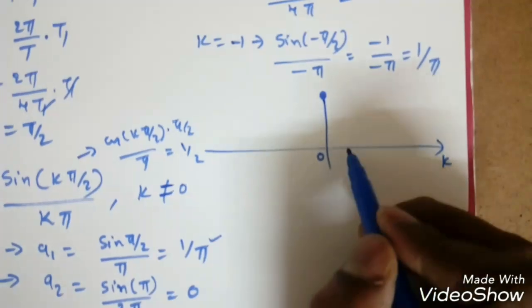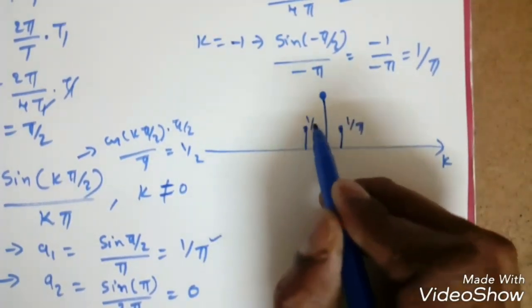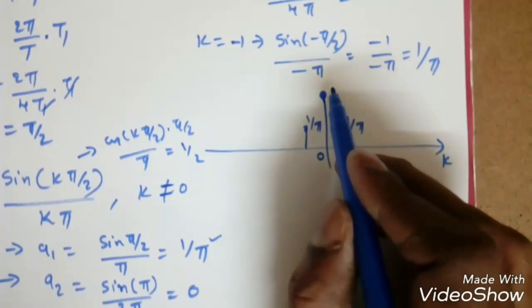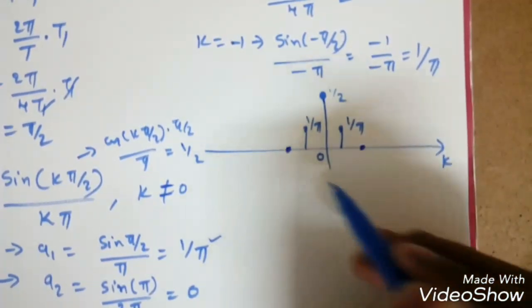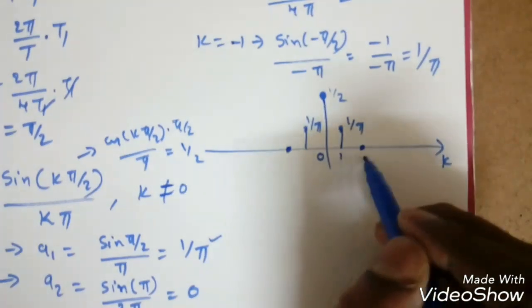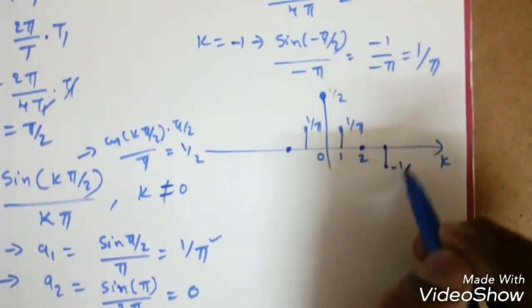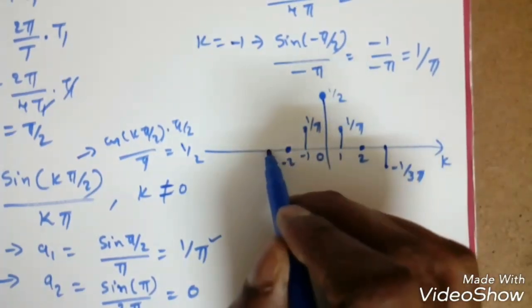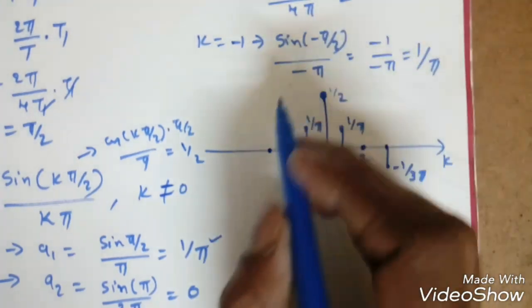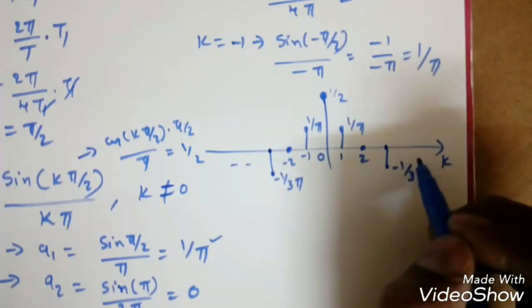Then k is equal to 1, so we get 1 by pi, and similarly 1 by pi at minus 1. Here we get 1 by 2 at k equal to 0. Similarly, for 2 and minus 2 we get 0. For 3, we get minus 1 by 3 pi. Similarly, for minus 3, if I substitute, we get again minus 1 by 3 pi, and so on.